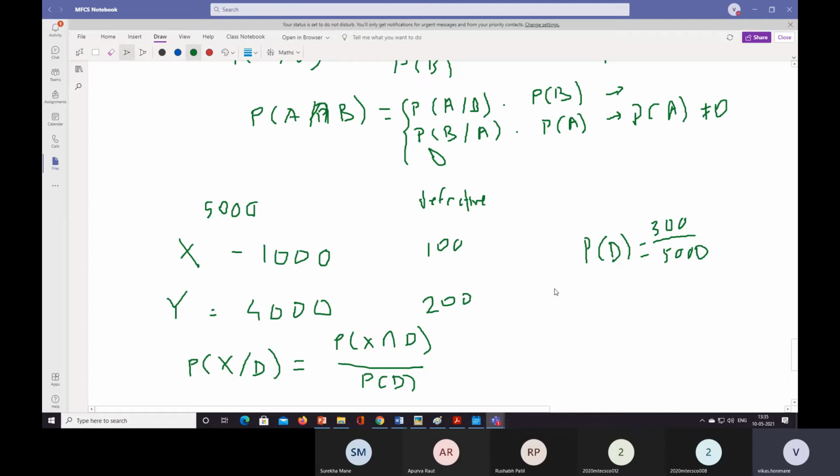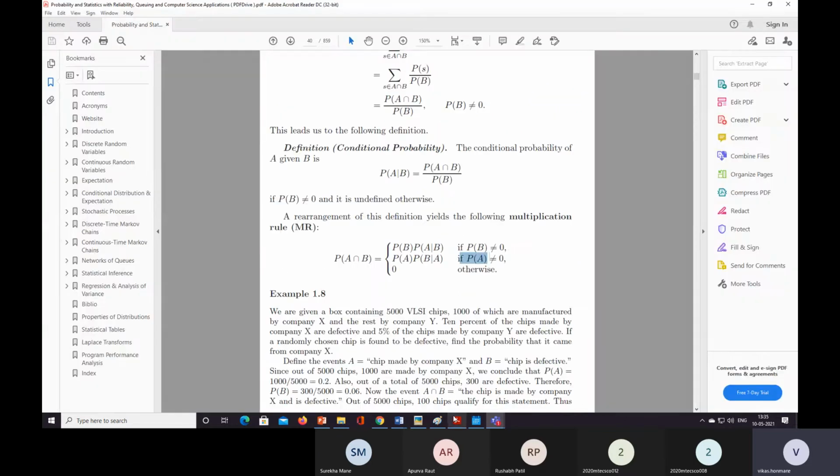Next, we need to find X intersection D, the probability of X intersection D. Event A intersection B, or here X intersection D, means the chip is made by company X and is defective.